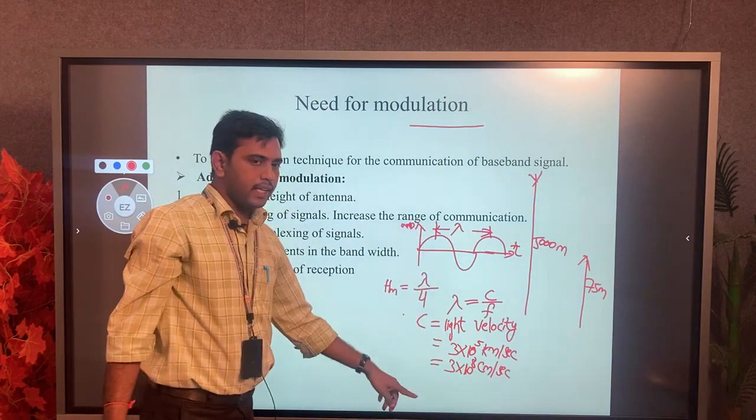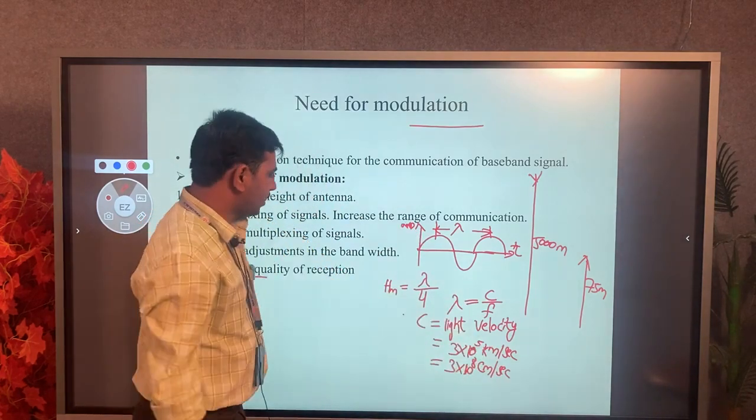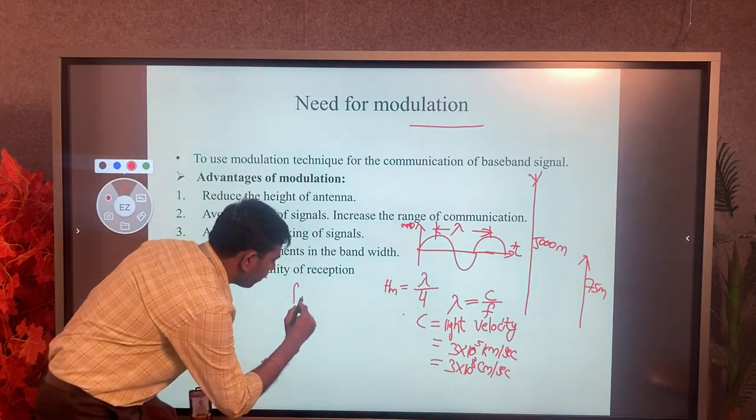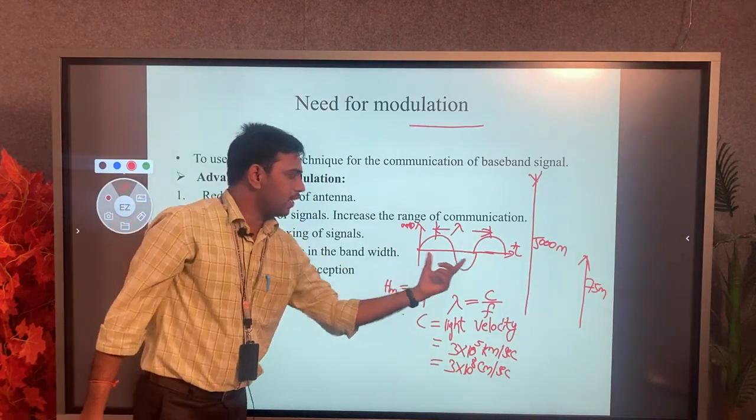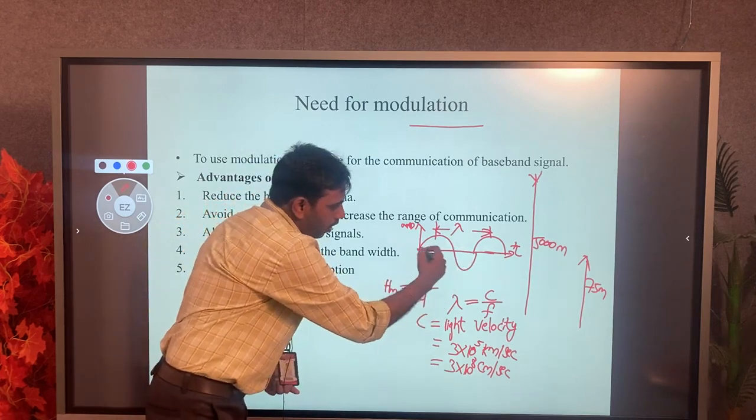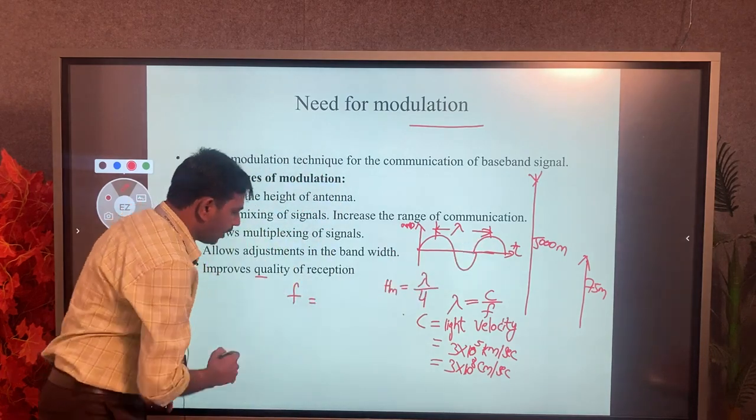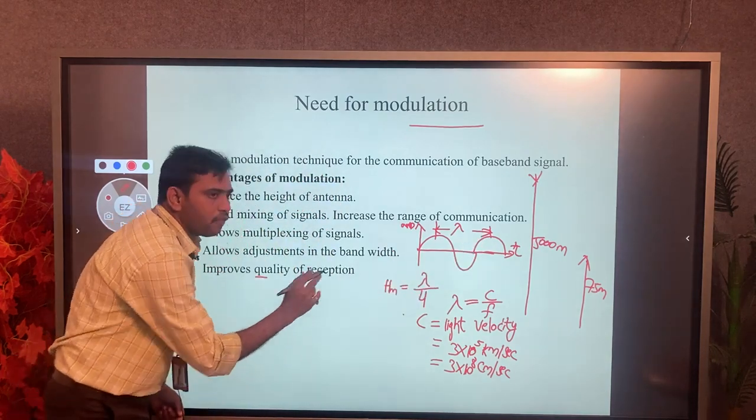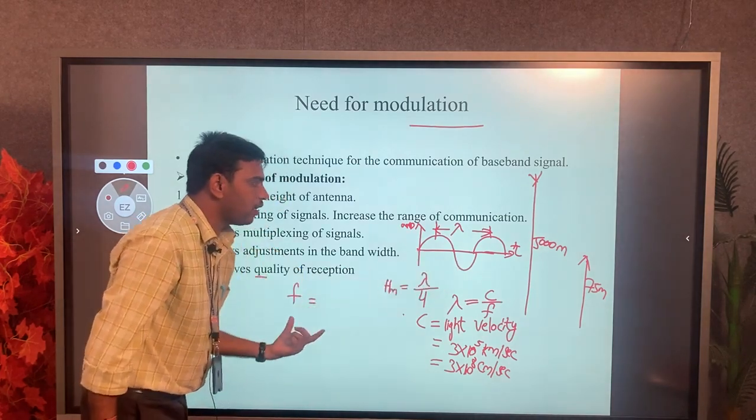So we have to take any other value from one, be it kilometer or centimeter. Now what is the frequency? Here, how many cycles will there be? A complete cycle is one cycle, or how many half cycles are there? 1, 2, 3 half cycles. Frequency represents how many cycles will be generated in 1 second of time. That is called the frequency.